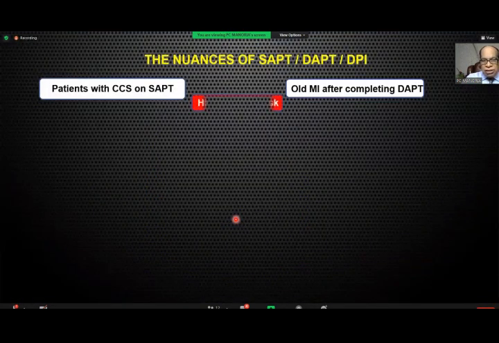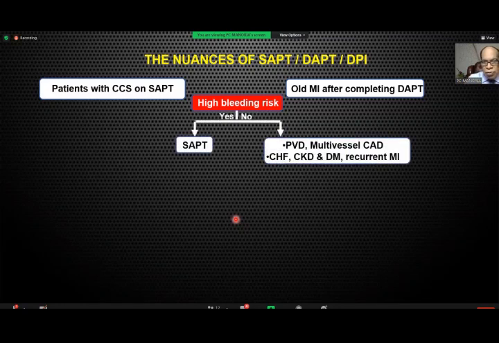So our attempt these days is, if you have a patient with CCS who has been on a single antiplatelet or an old MI who has completed DAPT, as already pointed out, if you have a high bleeding risk, look for peripheral arterial disease, multivessel disease, CHF, CKD, diabetes, and recurrent events. Even this amounts to prescription of DPI, because for stroke, it offers great primary prevention benefit also.